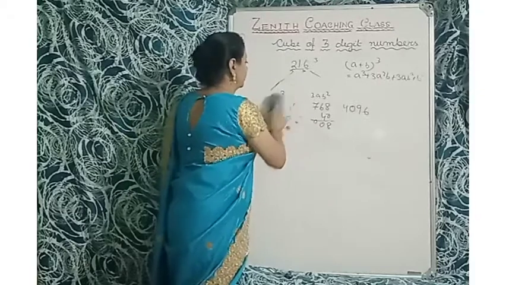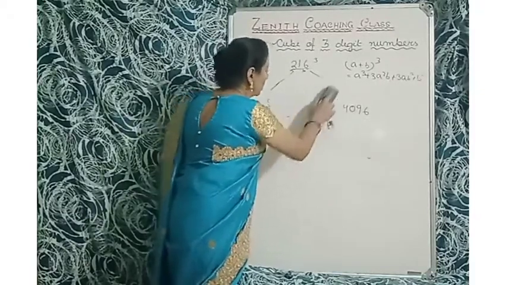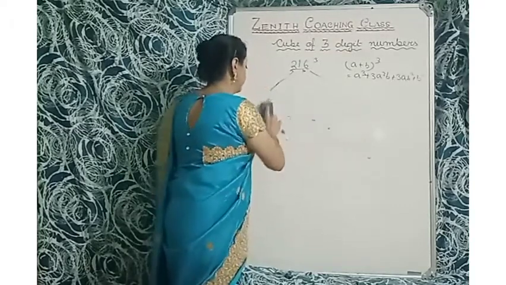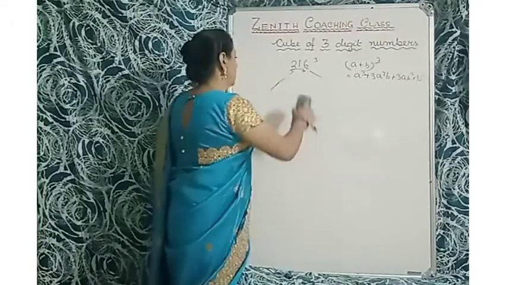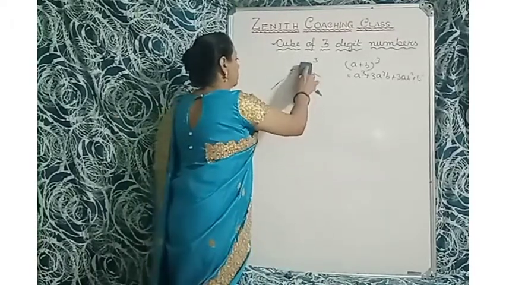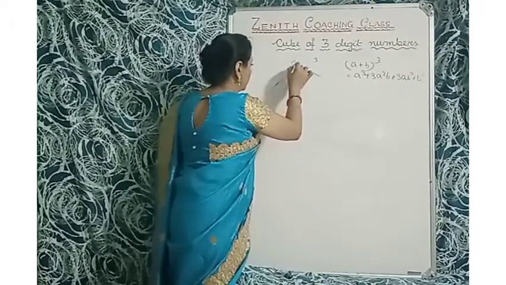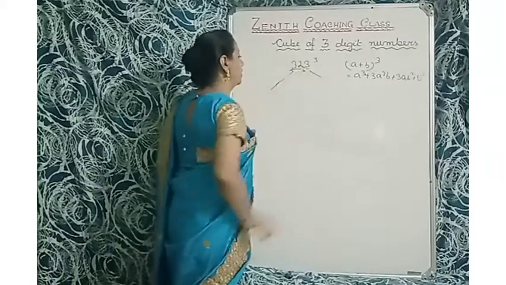So now think about 100 हो गया, 200 हो गया, चले तो 300 हम लोग चलते हैं. Okay. So think about 323. Okay, 323.